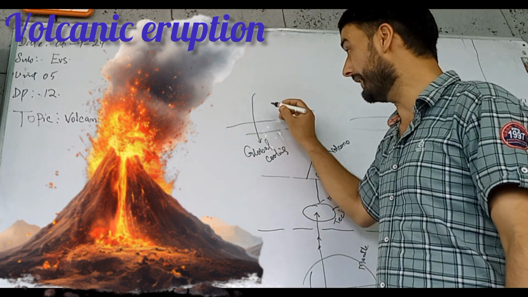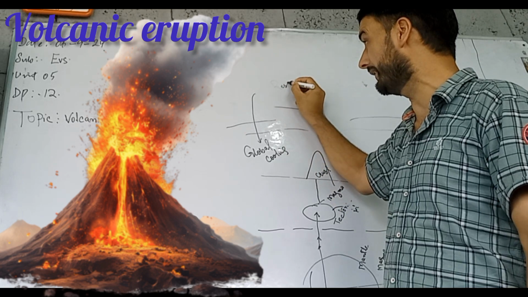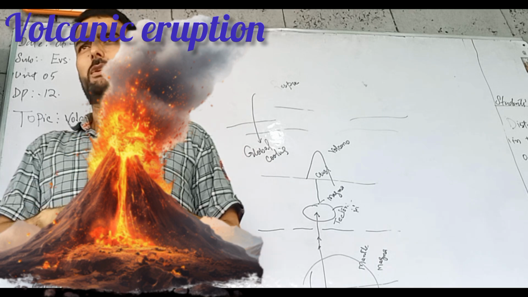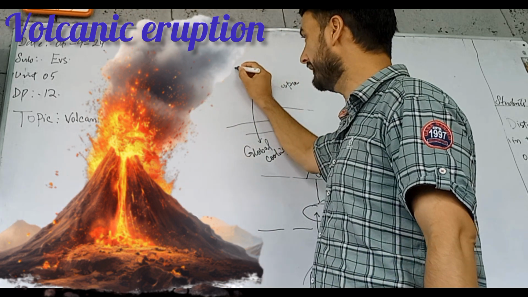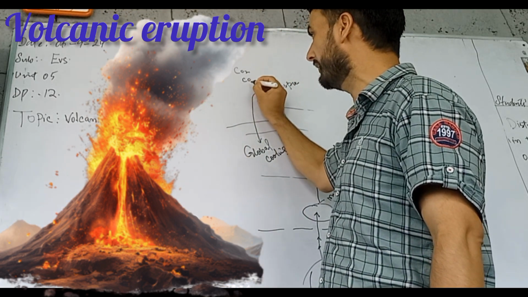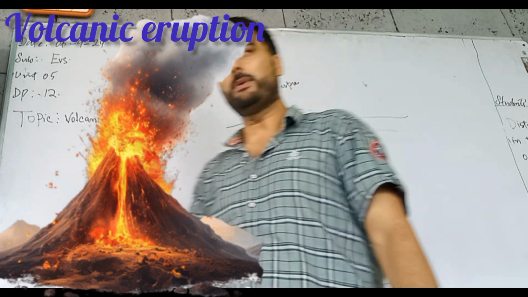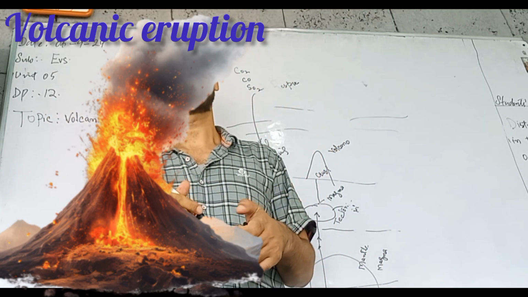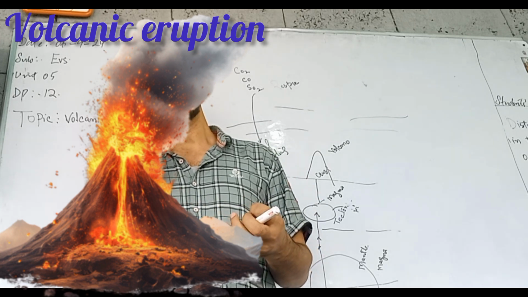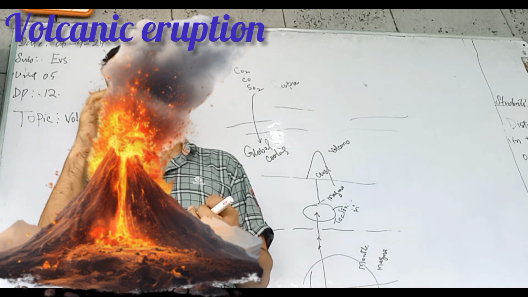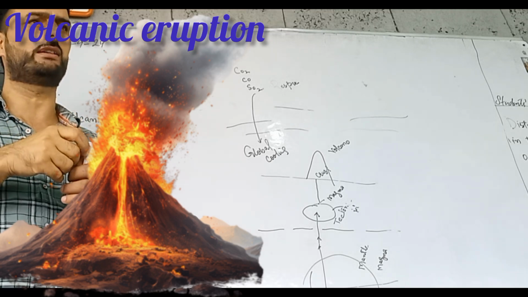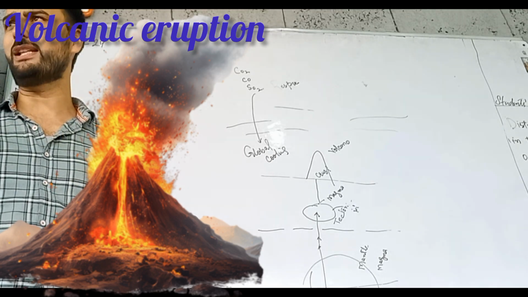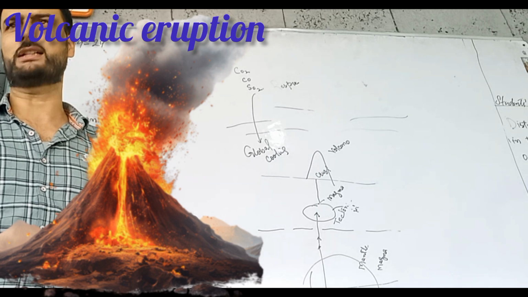People suffer from respiratory or lung diseases, my dears. How? It is because this smoke contains carbon dioxide, carbon monoxide and sulfur dioxide. When this smoke remains in the atmosphere mixed with the air, human beings will inhale it. So human beings will not only inhale the oxygen of the air, but this smoke will also reach our lungs and we will suffer from respiratory or lung diseases.